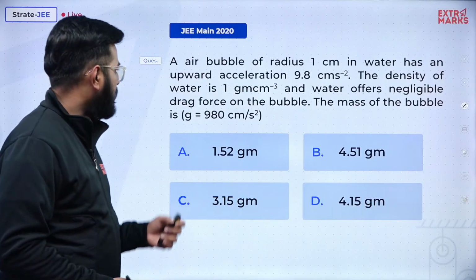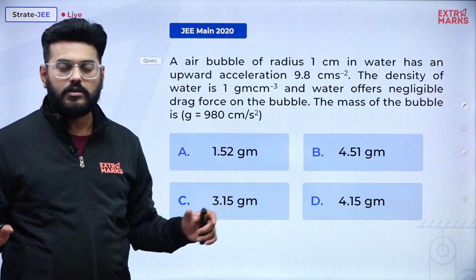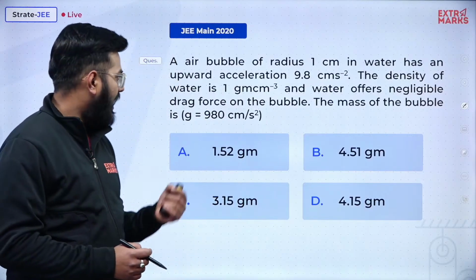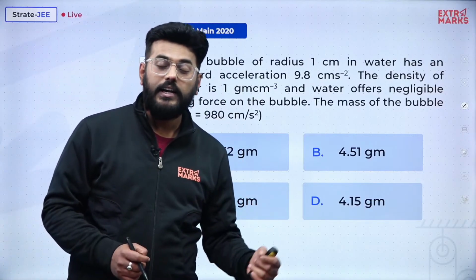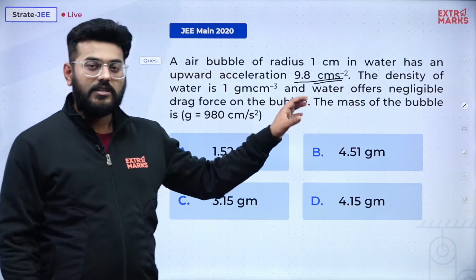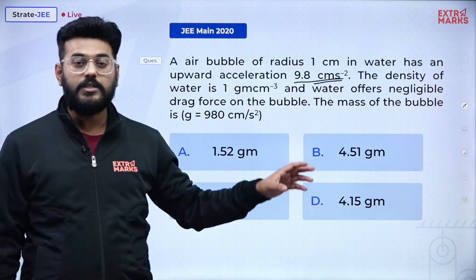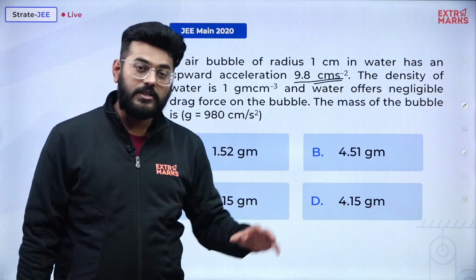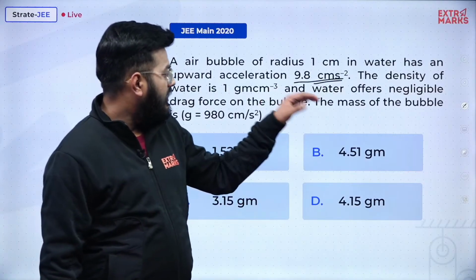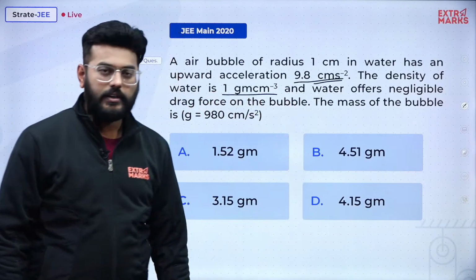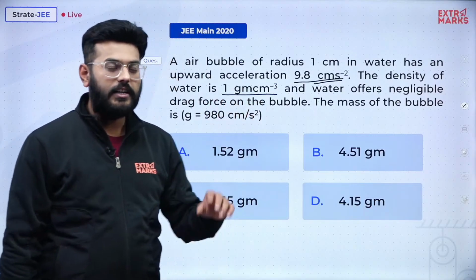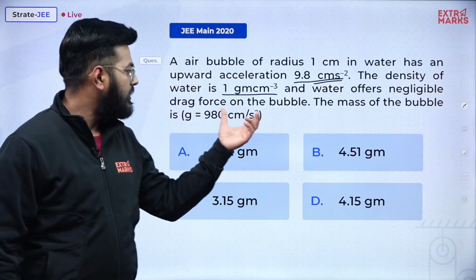So let's understand what this question is all about. It says that an air bubble of radius 1 centimeter in water has an upward acceleration of 9.8 centimeter per second square. Be very specific that the acceleration is 9.8 in centimeter per second square. 9.8 meter per second square is the acceleration due to gravity, but here they have given the acceleration in centimeter per second square. Okay, fine. The density of water is 1 gram per centimeter cube, and it is 1000 kg per meter cube when I turn it into kg per meter cube, and water offers negligible drag force on the bubble.